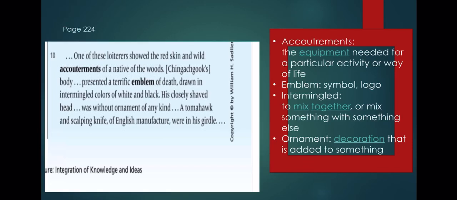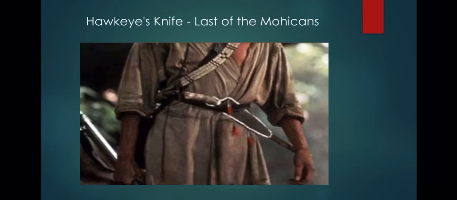So here, as you can see, Hawkeye's knife, from The Last of the Mohicans, you can see here that they were putting the knives and the weapons. They have scalping knives, and they have a tomahawk, in that belt or something they call a girdle.